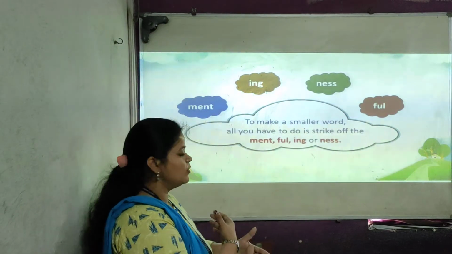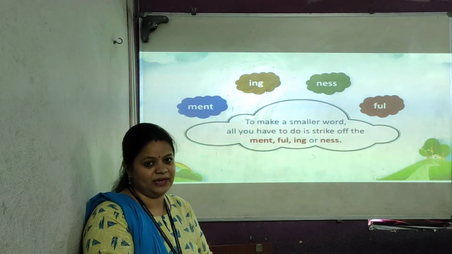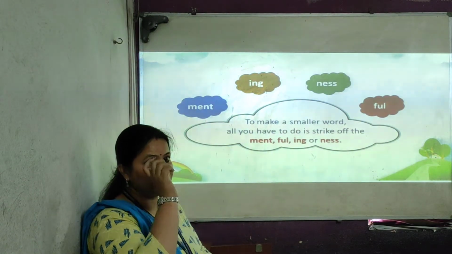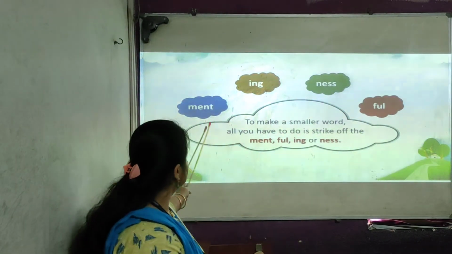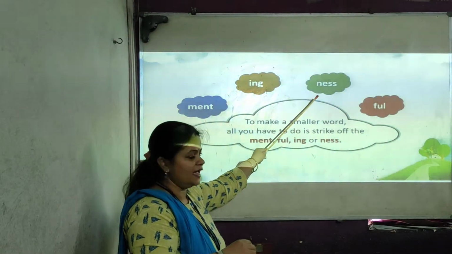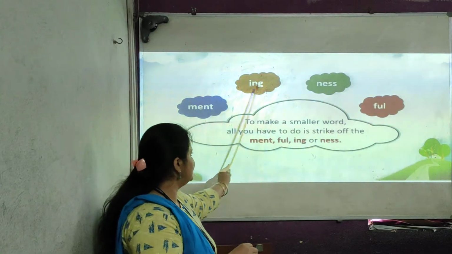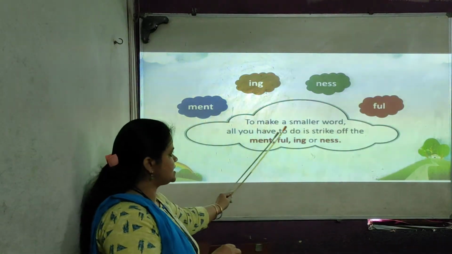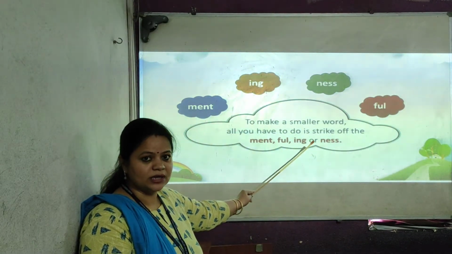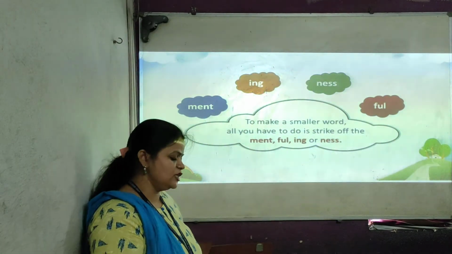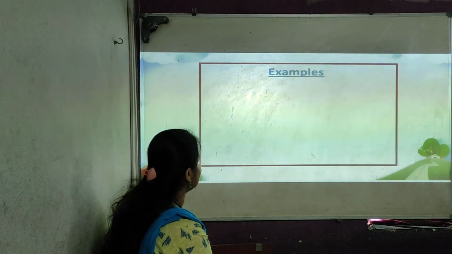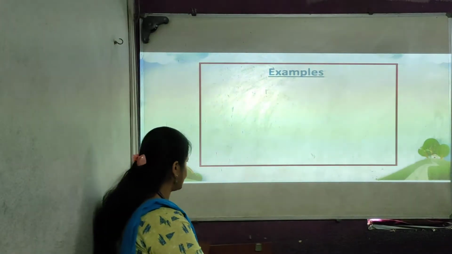So in this, making smaller words means in a bigger word, at the end of the word, M-E-N-T, I-N-G, N-E-S-S and F-U-L, if you strike off these, you will get a smaller meaningful word. So let's see some examples so that you can understand this topic very well.